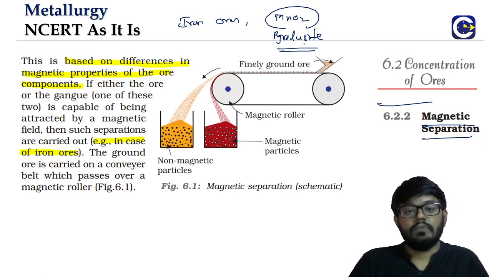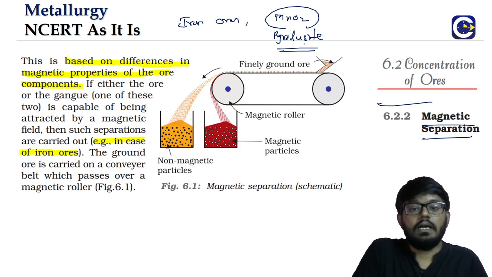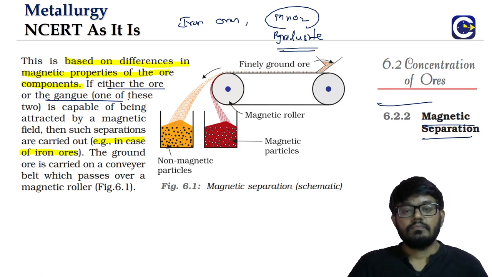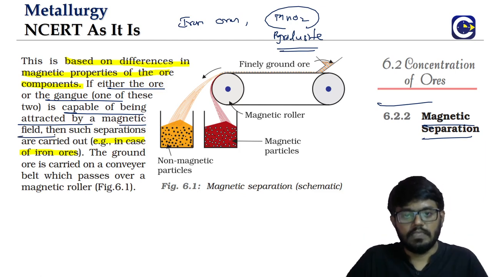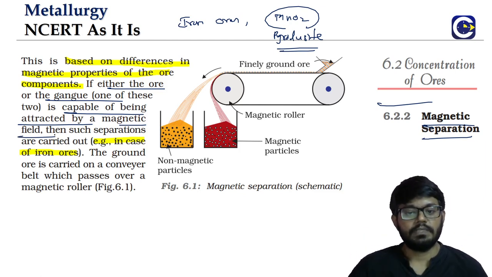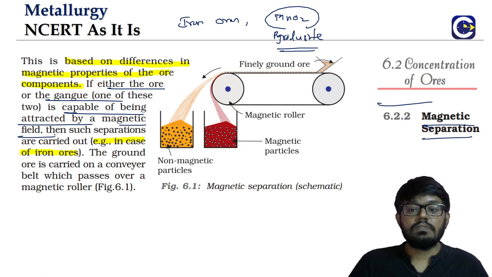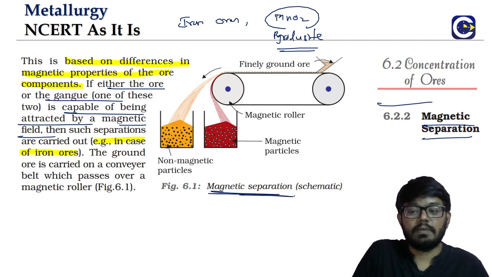So if either the ore or the gangue is capable of being attracted by the magnetic field, that is when we will say that they have magnetic properties. Then we can use this method called as what? Magnetic separation.